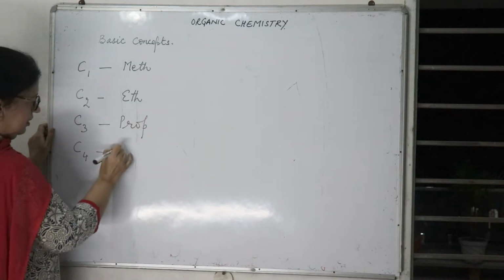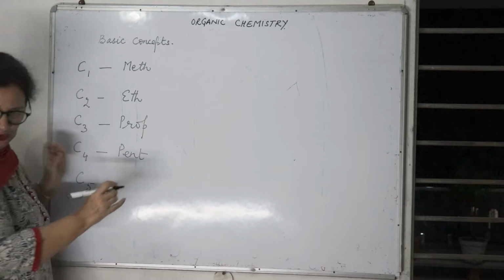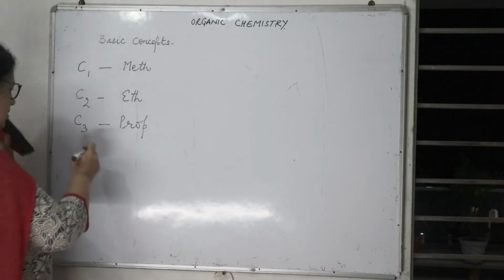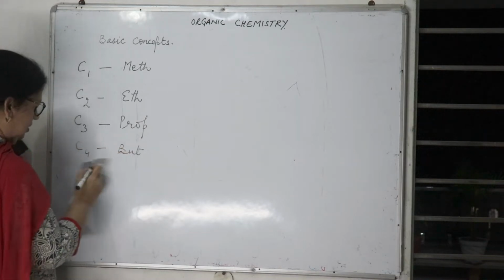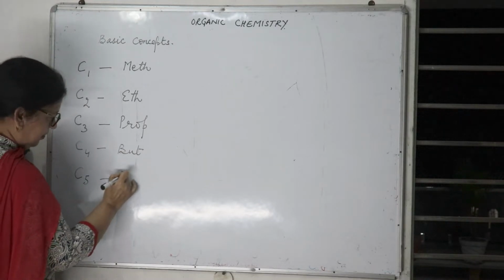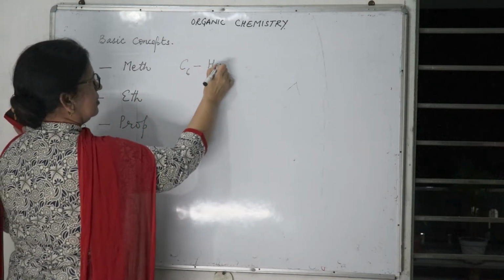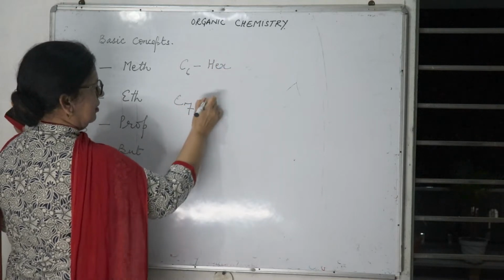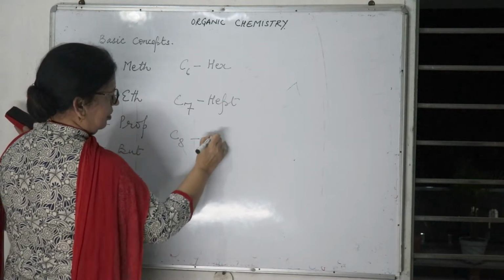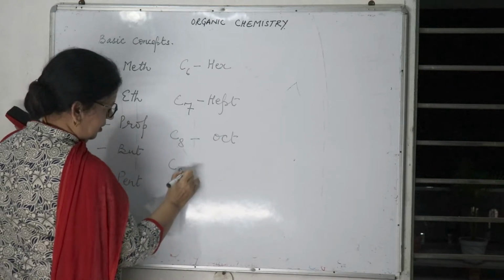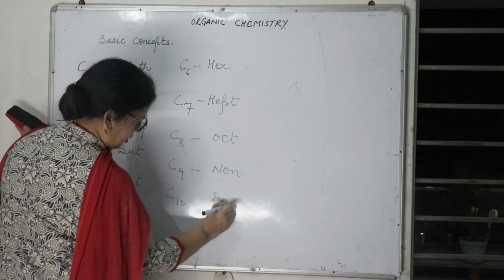4 carbon, then it is but. 5 carbon, then it is pent. 6 carbon, then it is hex. 7 carbon, hept. 8 carbon, then it is oct. 9 carbon, then it is non. And 10 carbon, then it is dec.